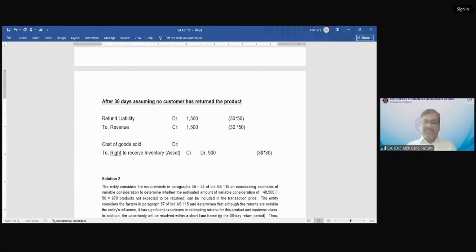कोई डाउट है इस क्वेश्चन में? Is there any doubt in this question? No, sir.